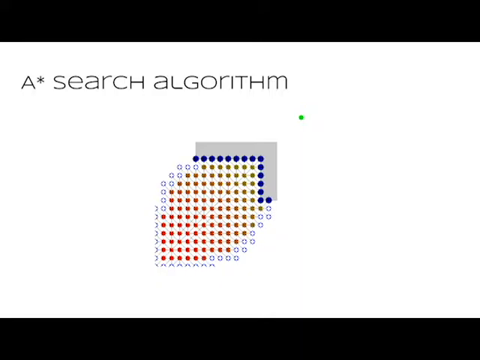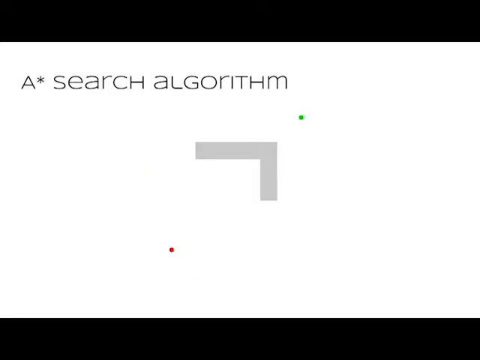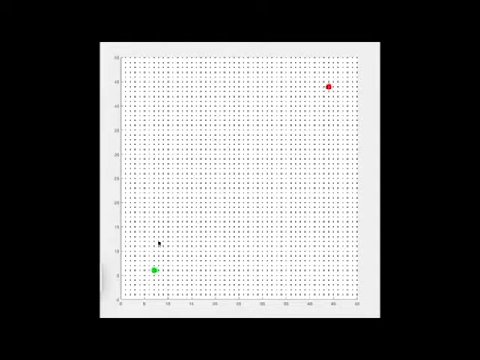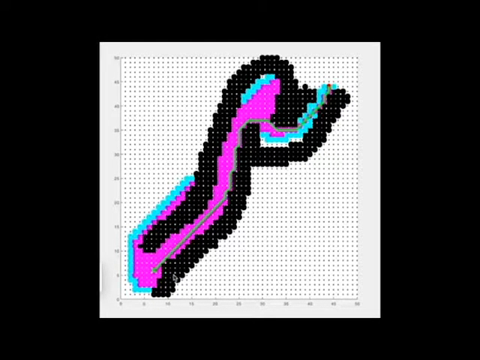A-star supplements the Dijkstra search algorithm with additional heuristics, guiding the search efforts toward the end goal more quickly. From any starting point, the A-star algorithm creates a list of all possible movements it can make from that point while avoiding obstacles. For each movement, it uses the heuristic to assign two scores. One represents how close to the goal it is, another represents how difficult it is to make that movement. Based off these two scores, the algorithm selects the most optimal step of movement. Then it repeats the process by adding possible moves from the current point into the list of all possible moves.